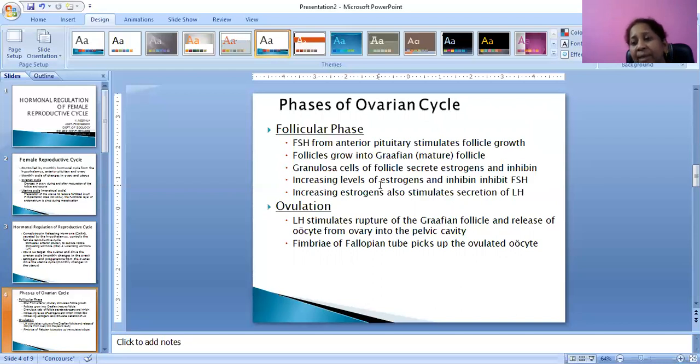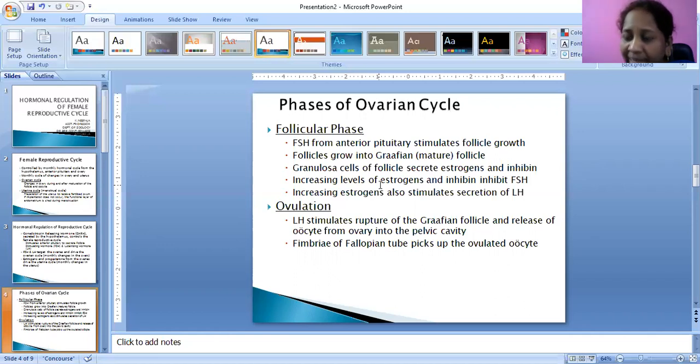First, gonadotropin releasing hormone stimulates follicle stimulating hormone. This follicle stimulating hormone will be stimulating the follicles present inside the ovary to grow. All follicles will be growing, but one will grow as a Graafian follicle.